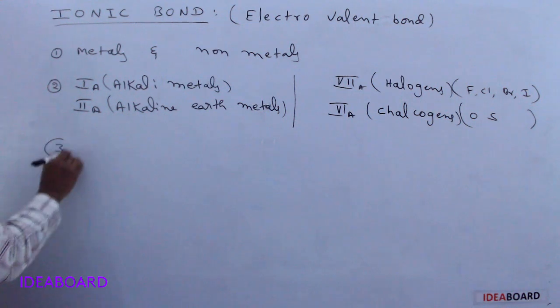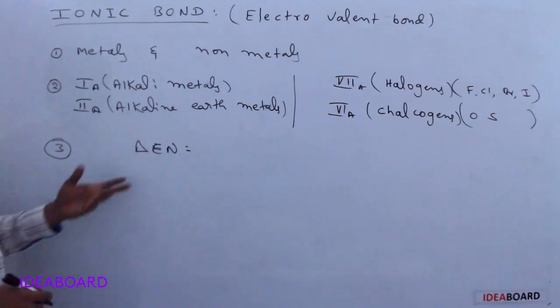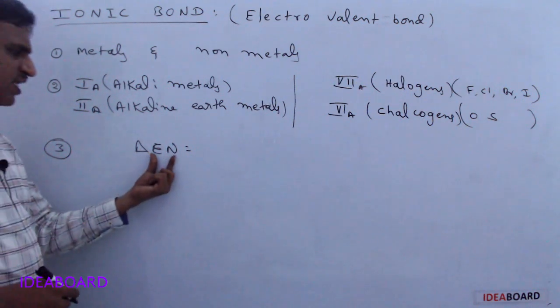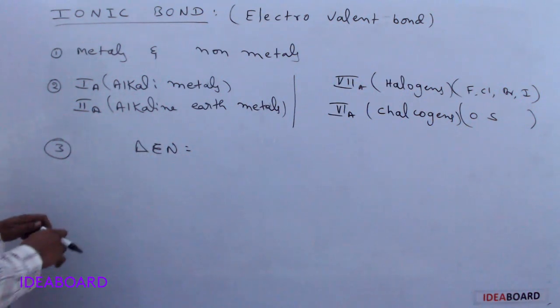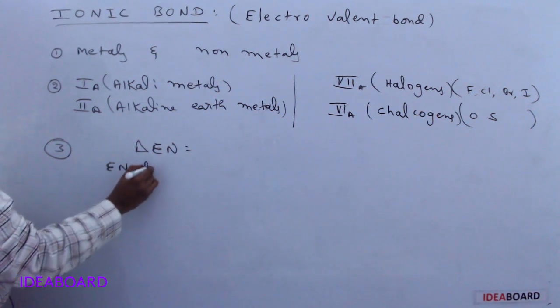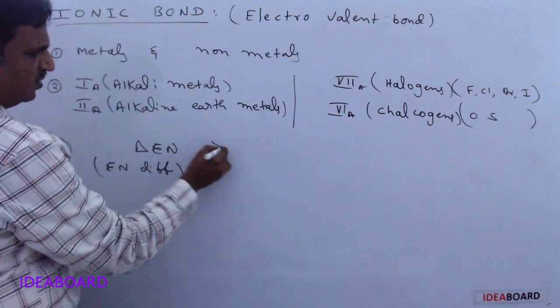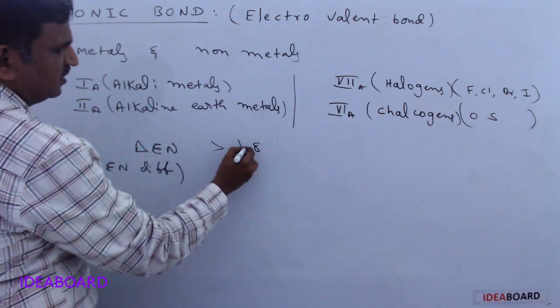Or we can say it in another way, using delta EN, the electronegativity difference. If the electronegativity difference is greater than 1.8, then they form an ionic bond.